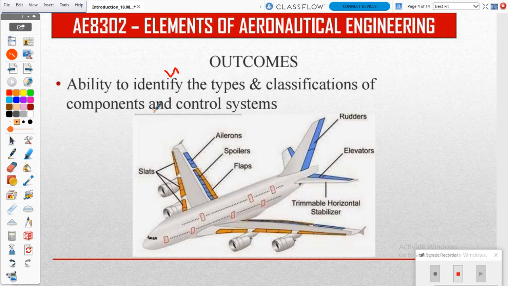And next one, classifications of components and control system. You can see from this slide, in this aircraft you are having slats, aileron, spoilers, flaps, rudder, elevator and horizontal stabilizers. So I am not going to give you elaborately, so just listen. We are having a number of components, so that component will be able to control that flight path. So that is the point you can easily understand.